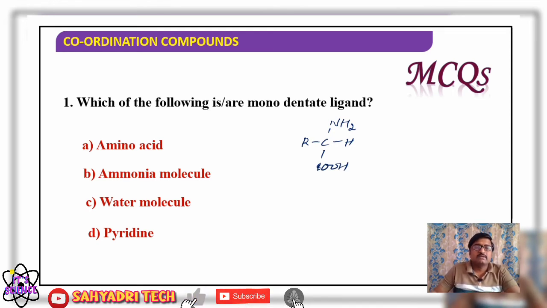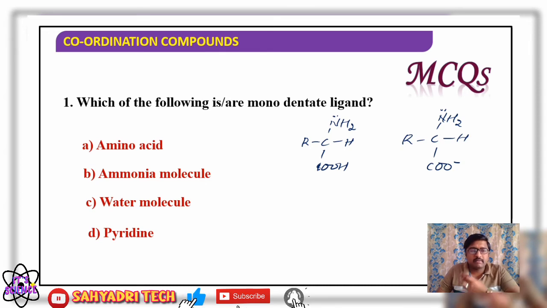Here nitrogen carries a lone pair of electrons and RCHNH2 is one ligating group, and if I consider the ionic form of the amino acid, the CO minus group, the carboxyl group, also acts as a ligating group. So nitrogen acts as a ligating atom and the CO minus group also acts as a ligating atom. Therefore it is a bidentate ligand. It is not monodentate, right?